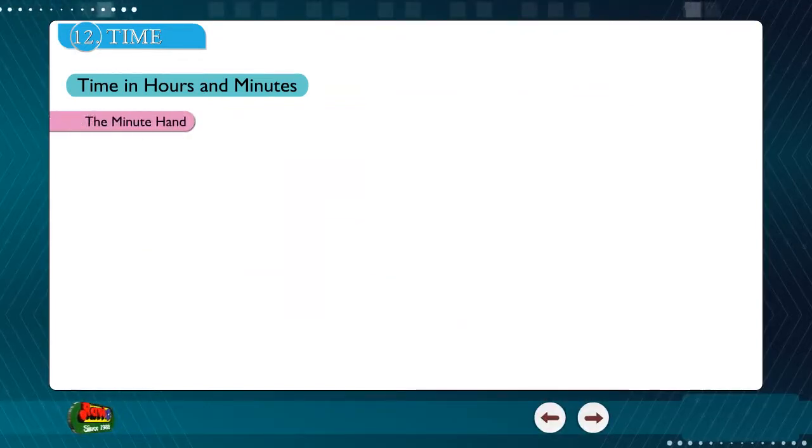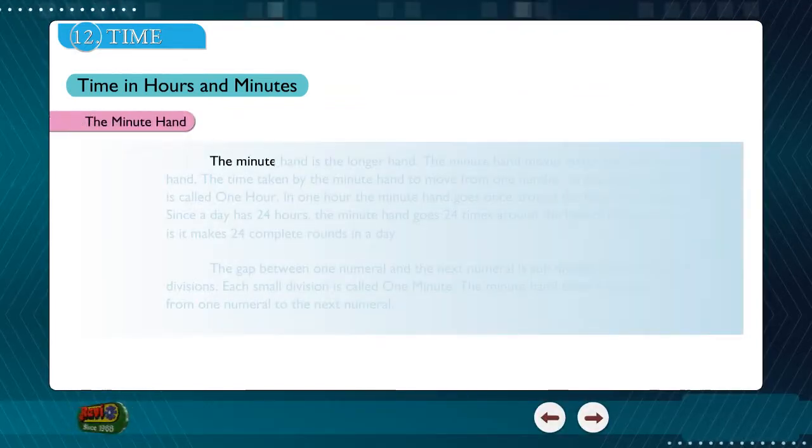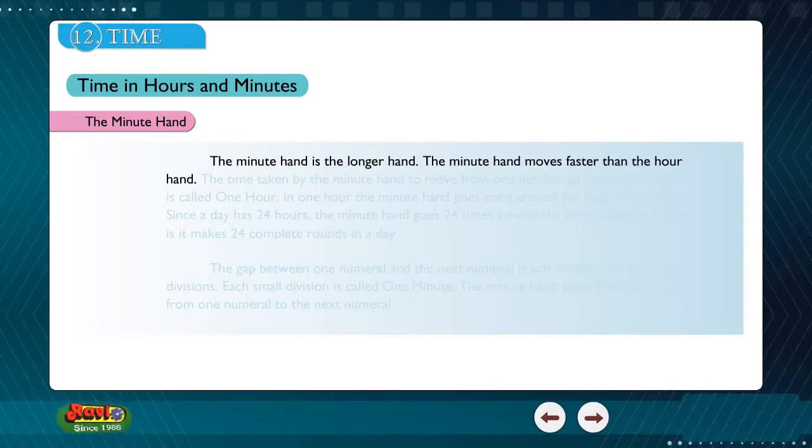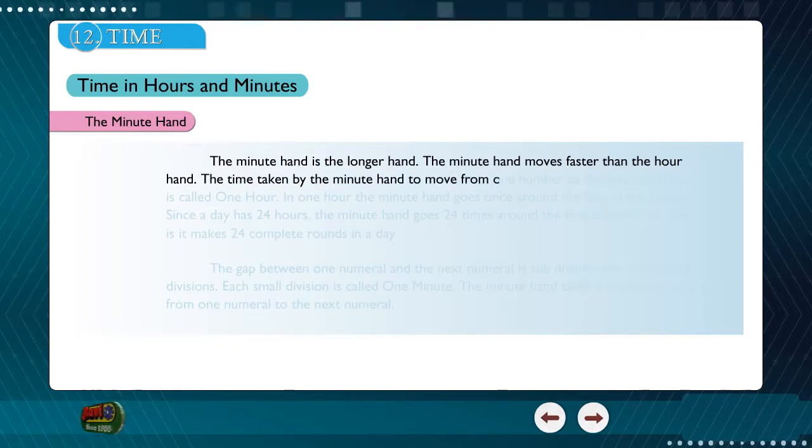The minute hand. The minute hand is the longer hand. The minute hand moves faster than the hour hand. The time taken by the minute hand to move from one number to the same number is called 1 hour.